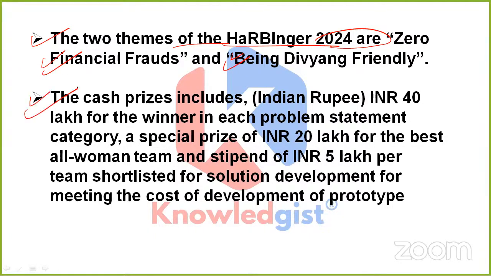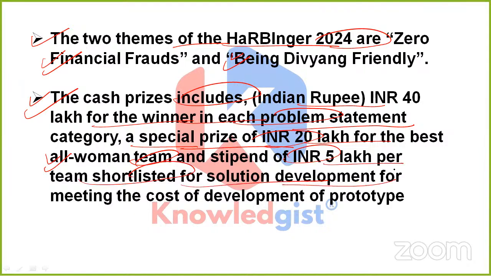If we talk about the cash prizes particularly, then these include INR 40 lakh for the winner in each problem statement category, a special prize of INR 20 lakh for the best all-women team, and a stipend of INR 5 lakh per team shortlisted for solution development, to bear the cost of development of the prototypes they were working upon so as to take part.